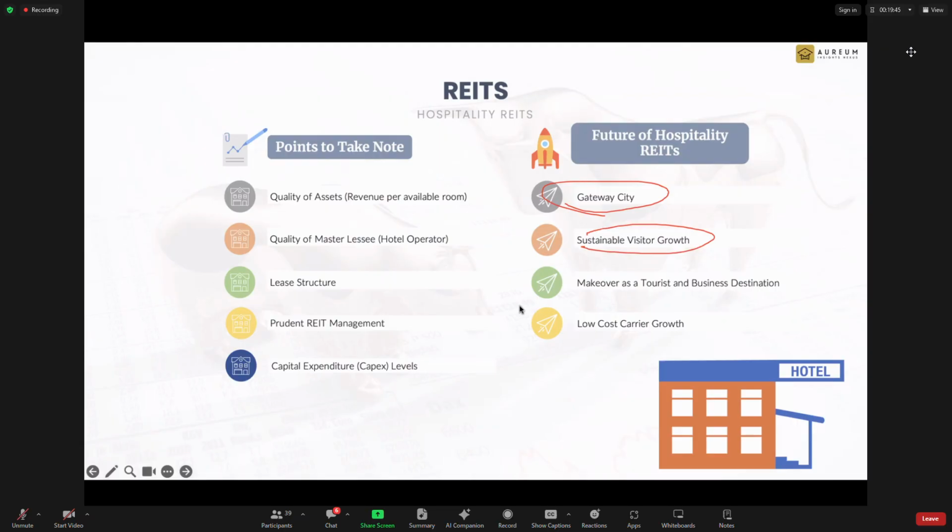And hospitality trust is a bit of a unique asset class in that it has a different type of income structure, and the income is not stable. If you're looking for stable cash flow and dividends, because of the nature of the hotel business, it is very seasonal. In peak period, hotels charge higher rent.